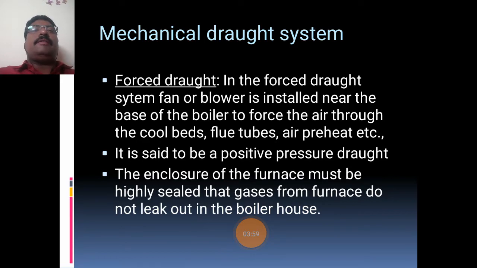The combustion gases are passed to the chimney, and from the chimney they are released to the atmosphere.